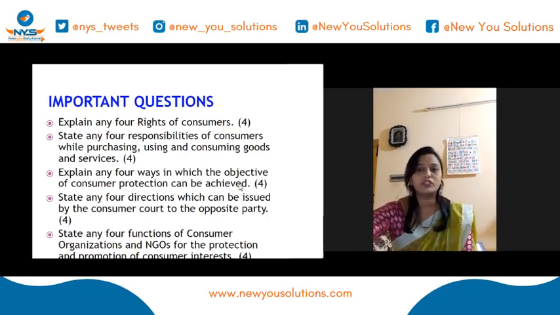This is with respect to your chapter number 12, consumer protection. From this chapter, there are some 1 mark and 2 mark questions they'll ask you, guys. Sometimes they'll ask you for 2 marks to state. You just mention it, no need of explaining. For 1 mark, state any one legal protection for consumers: Consumer Protection Act 1986, you can write that down. There are so many things given in your textbook, like weights or packaging, that you have to mention.